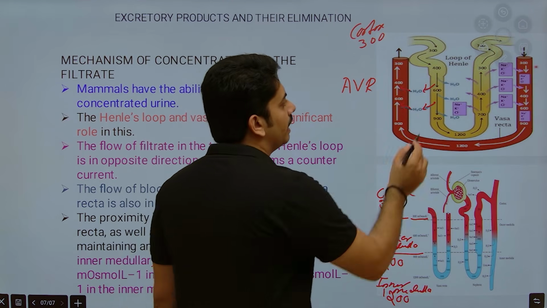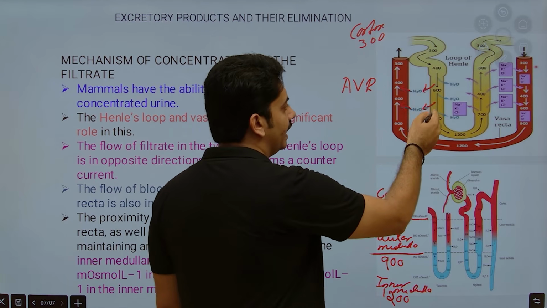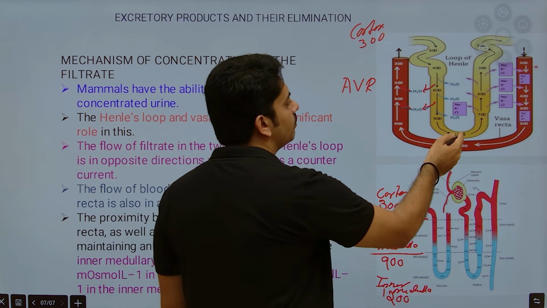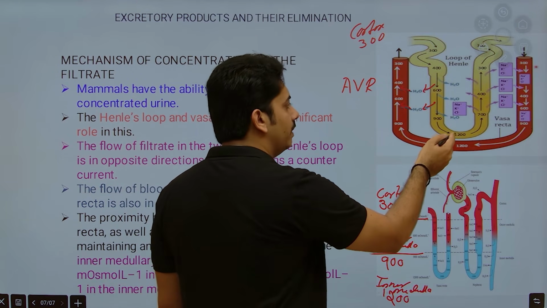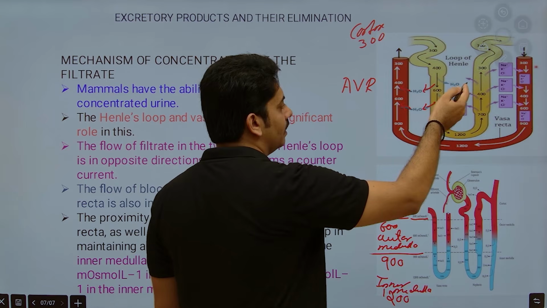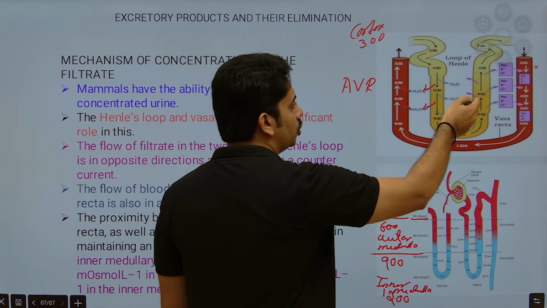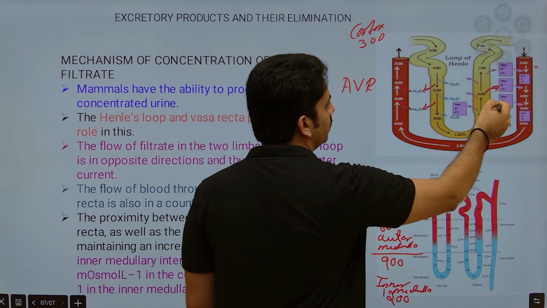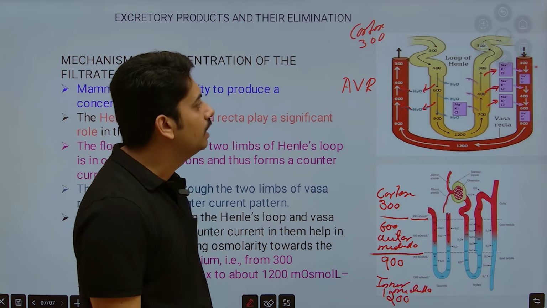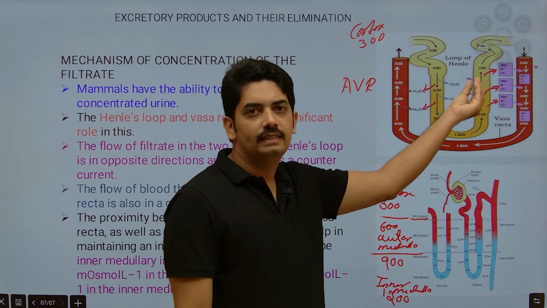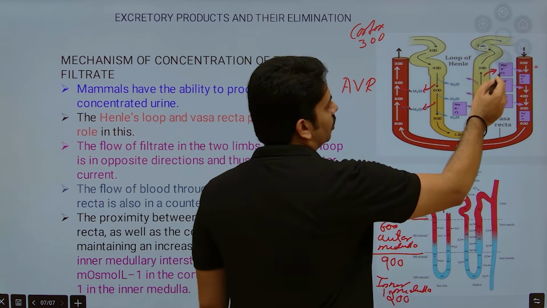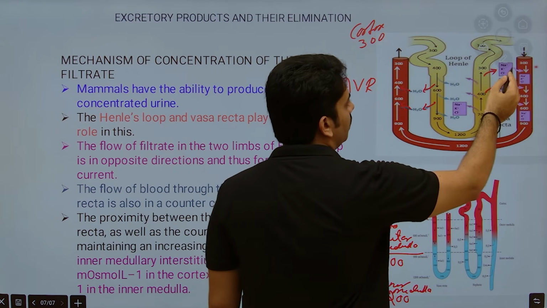Similarly, because of the movement of water from the descending limb to the outside, the glomerular filtrate inside the descending limb will become concentrated as it moves towards the medulla region. As it starts upward in the ascending limb of Henle, this is impermeable to water and permeable for the movement of electrolytes like sodium, potassium and chlorine. Now what happens? Slowly the glomerular filtrate in the ascending limb of Henle will become dilute. So whatever electrolytes are reabsorbed will move towards the